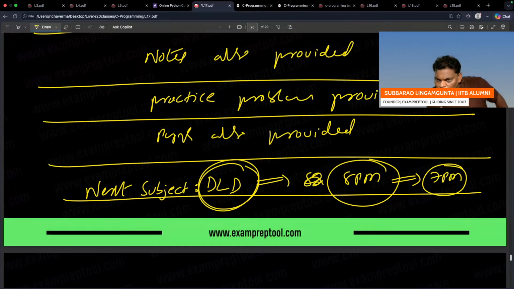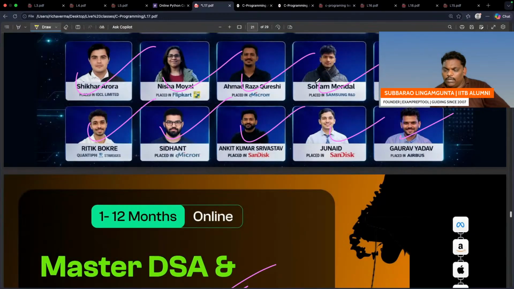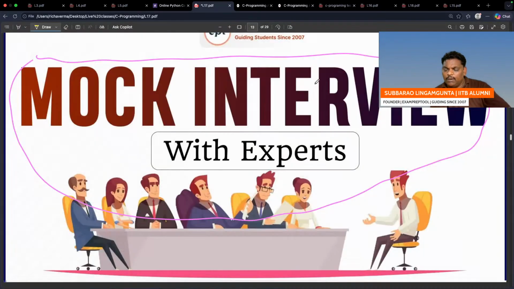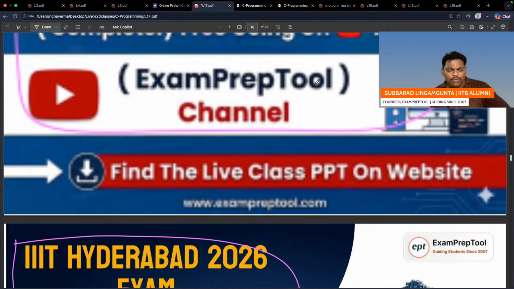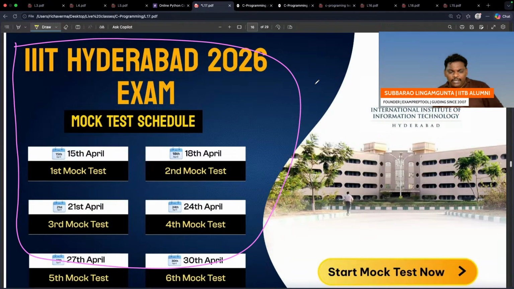Sir, what problems should I practice for the IIT Hyderabad programming test? Same C programming ones. It will be less than the actual C program. Same only. And one more thing, 6 tests are also there in the EPT mock test area, you can practice.